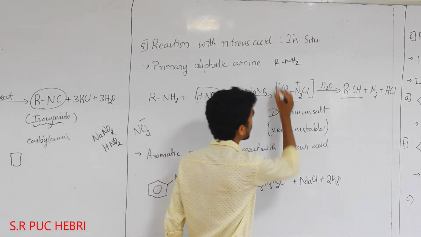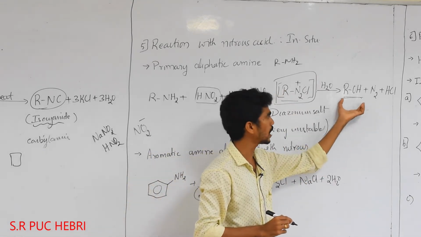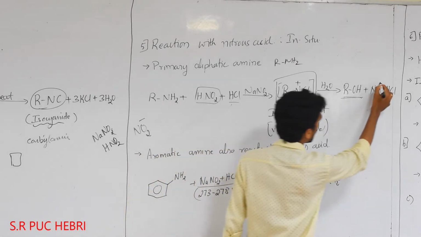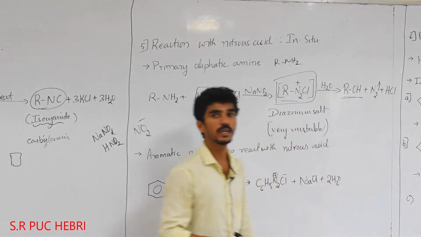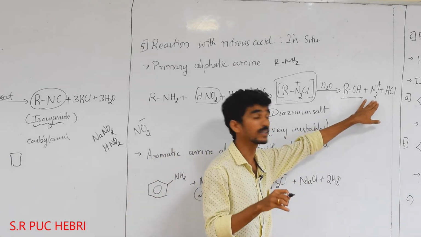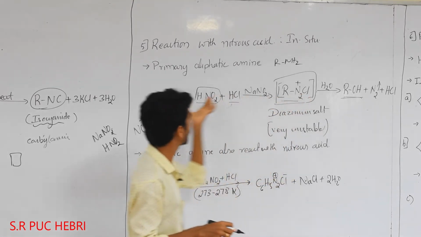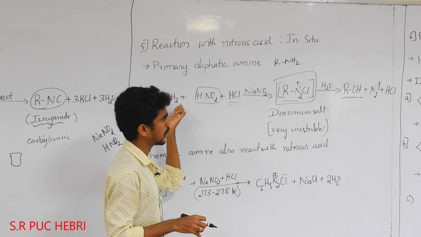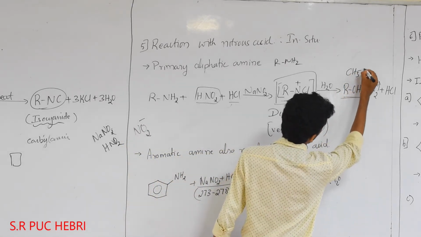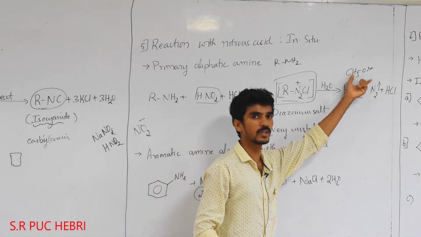When you prepare diazonium salt, it will produce alcohol on hydrolysis with water, along with N2 elimination. If you want nitrogen gas, you can prepare the diazonium salt from amines. If you want an alcohol, ROH, for example CH3OH, methanol.